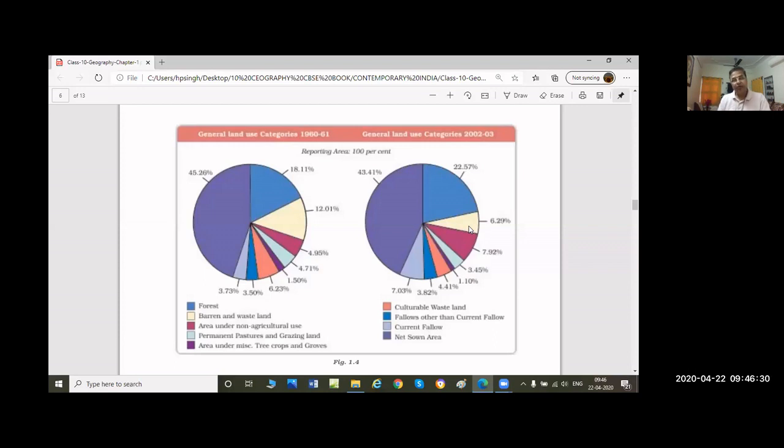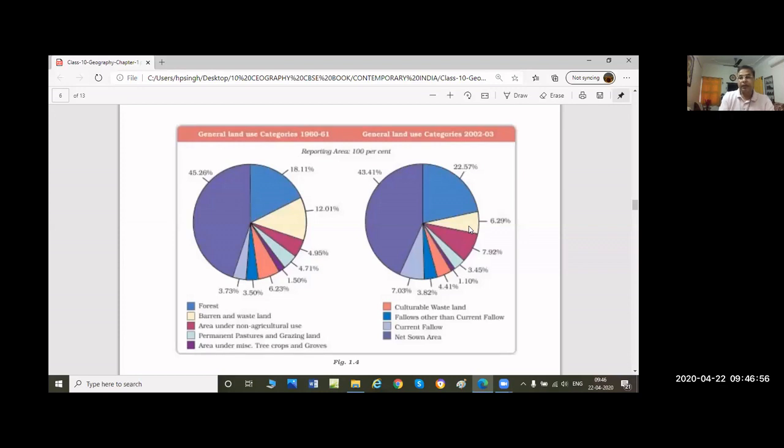Number two, urbanization: development of towns, cities, colonies, education institutes, colleges, they all should be established on wasteland. So in this way, the wasteland decreased and we have used it for some other purposes.